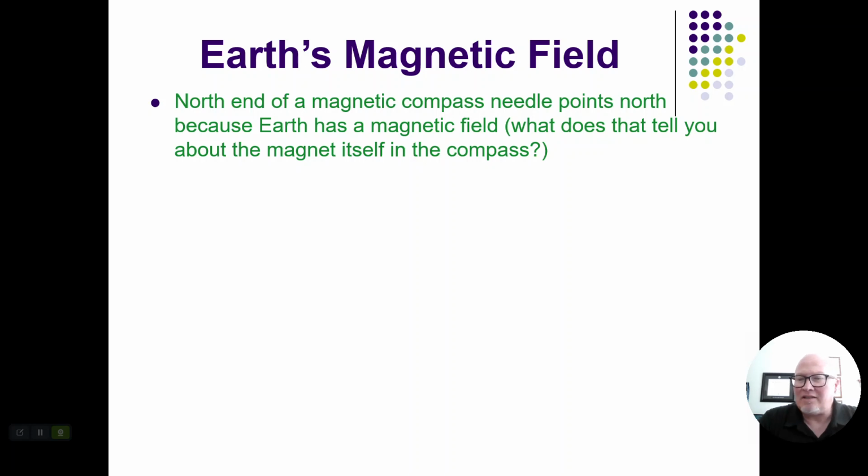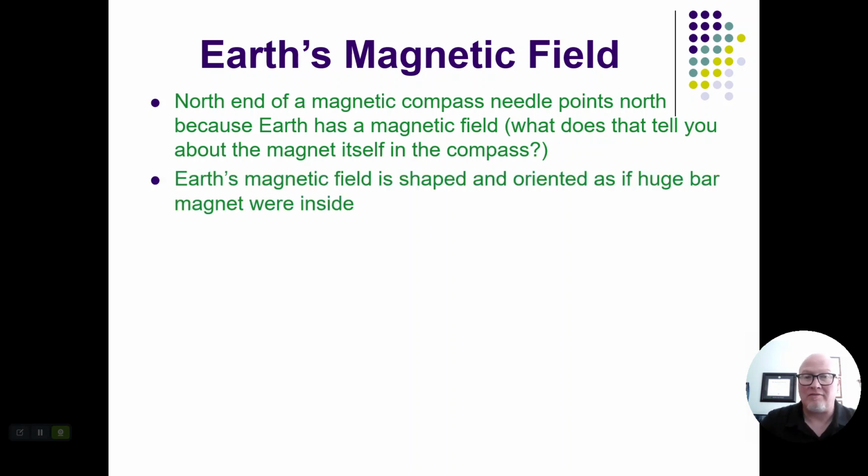So it's telling you something about the magnet itself. The needle points north because of Earth's magnetic field. Well, north is going to repel north, and south is going to be attracted to north. So the actual magnet of the needle in a compass is going to be the south pole pointed to the north pole, and that's going to be pointed to the north of the Earth.